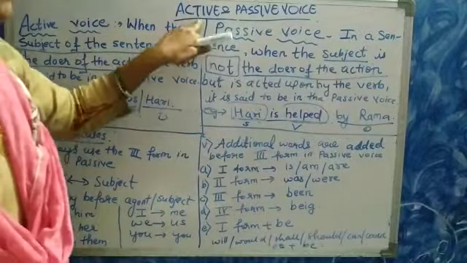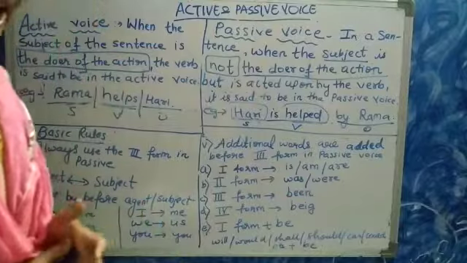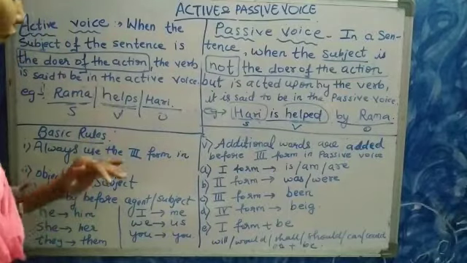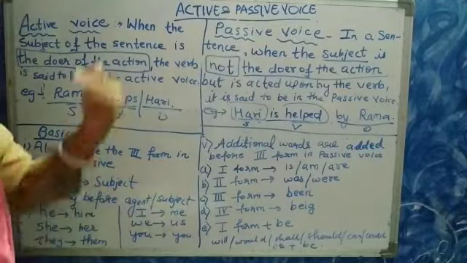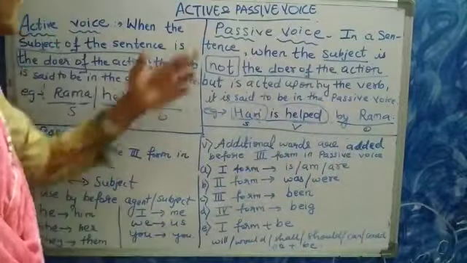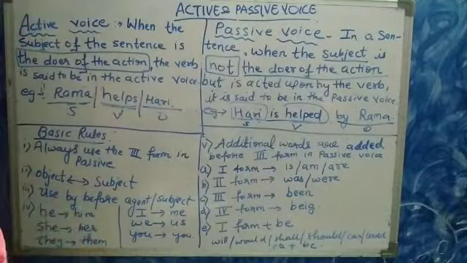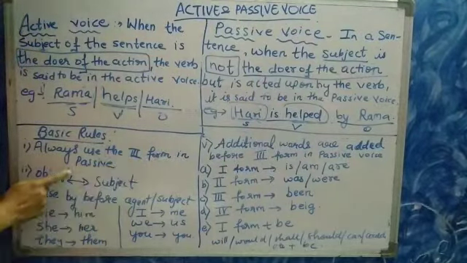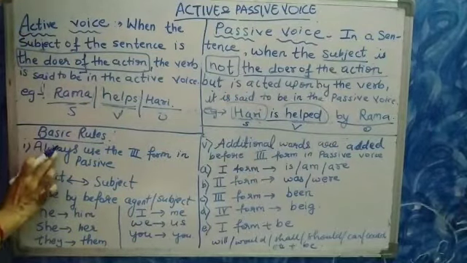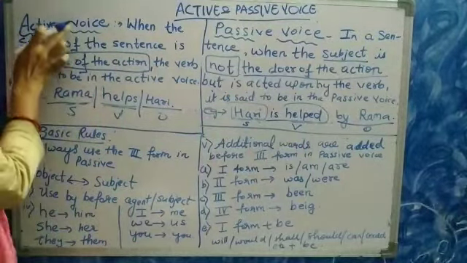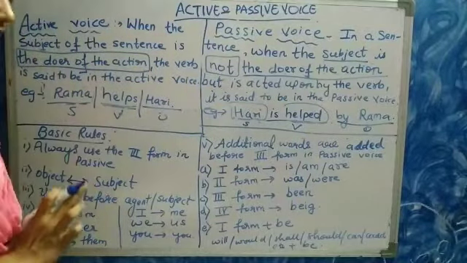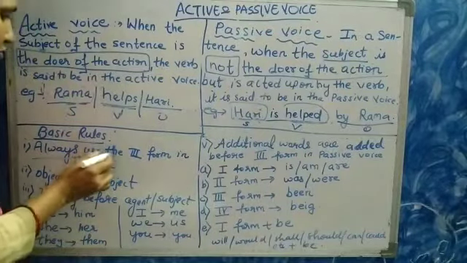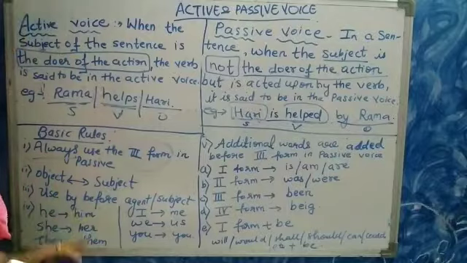Whenever we are changing from active to passive voice, students, we have to follow some basic rules. With these rules, we can easily change from active to passive voice. What is the rule? Let us start. Always use the third form of the verb in passive voice.